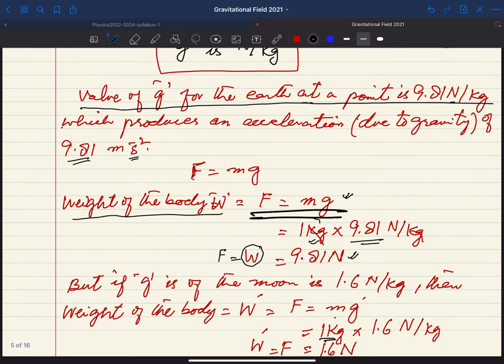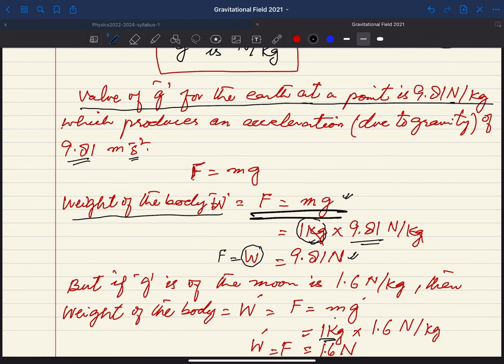Mass will remain the same everywhere, but weight will change. How will it change? Suppose the value of G on the surface of the moon is 1.6 Newton per kg, then the same 1 kg mass will give you a different weight on the surface of the moon.